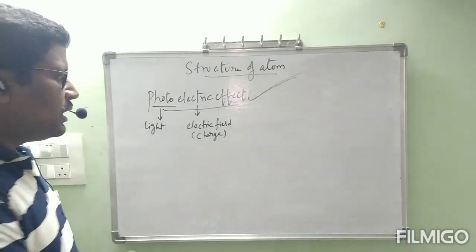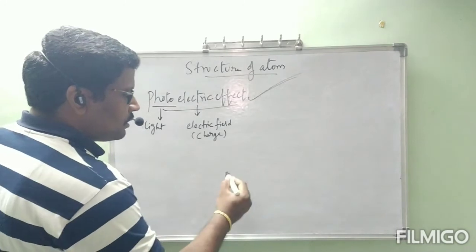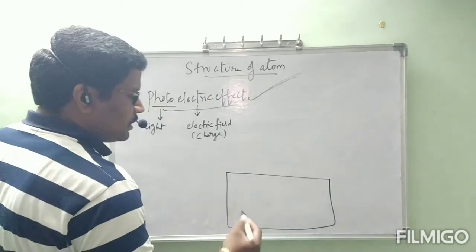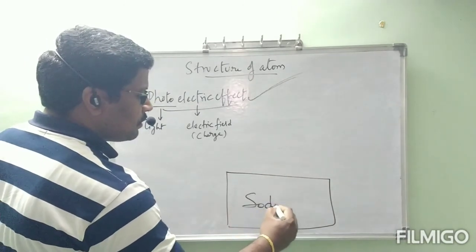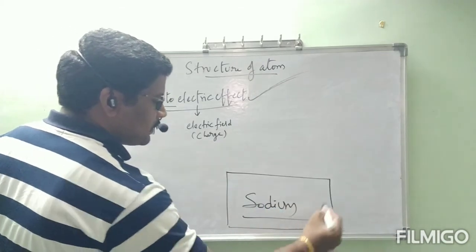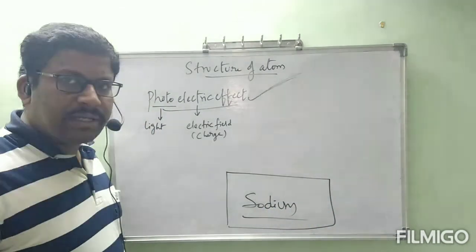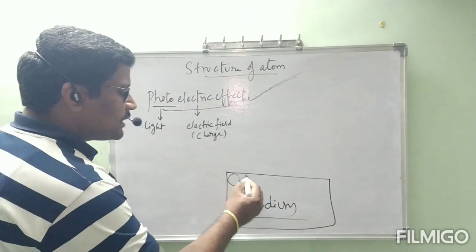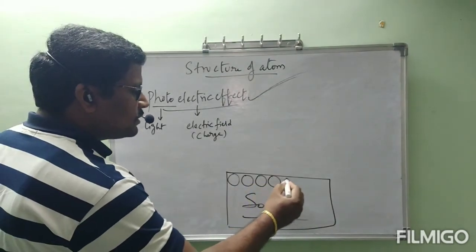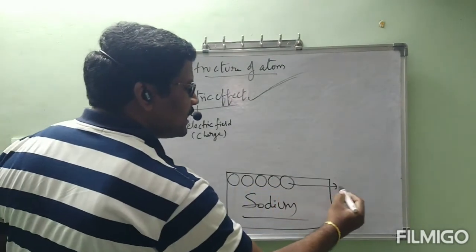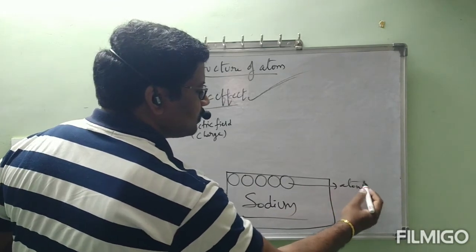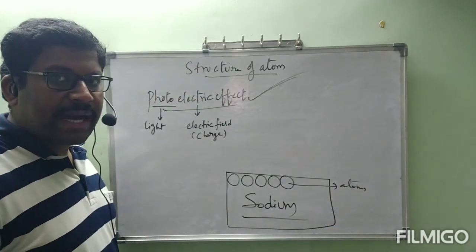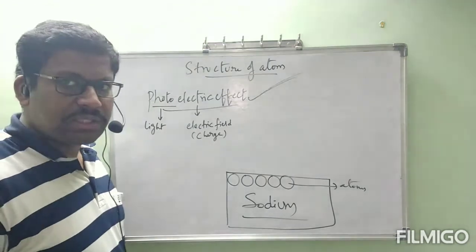Now I took this sodium. The sodium element contains small particles called sodium atoms. These are all sodium atoms. Previously, Dalton said that atoms are indivisible. Okay.